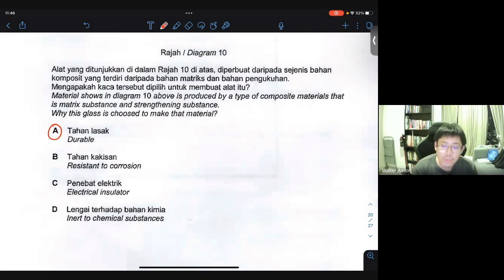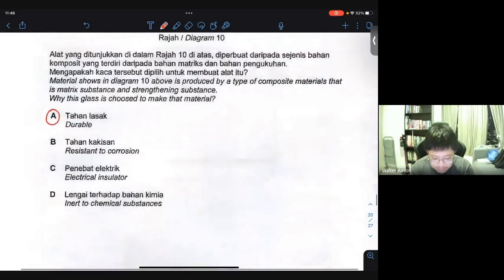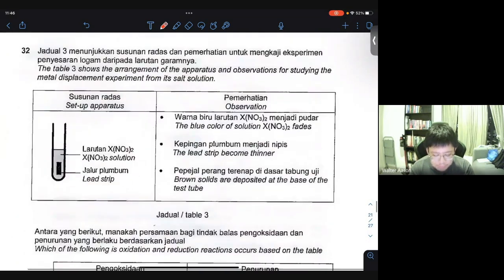Okay, and that's the whole point, of course, right? If you want to make a motorcycle helmet, you have to make sure that we have a stronger material so it doesn't break that easily. If it does break that easily, then what's the point of wearing a helmet, isn't it? So it's to protect the wearer's head. Therefore, A is the best answer to describe the use of that particular material.